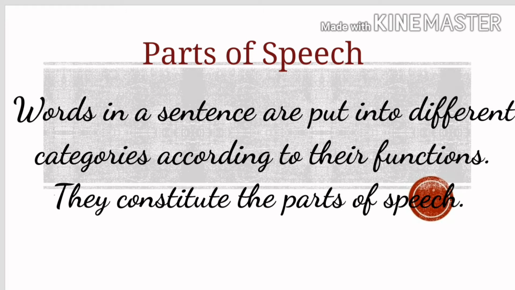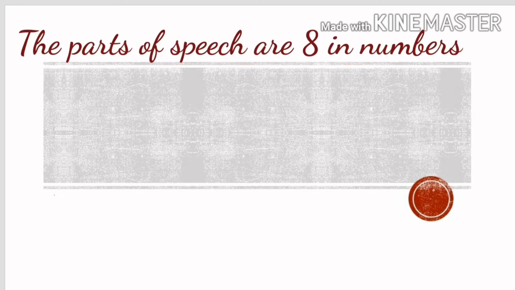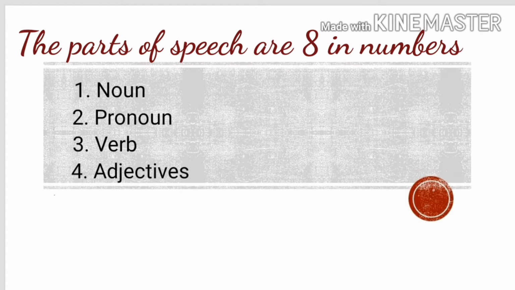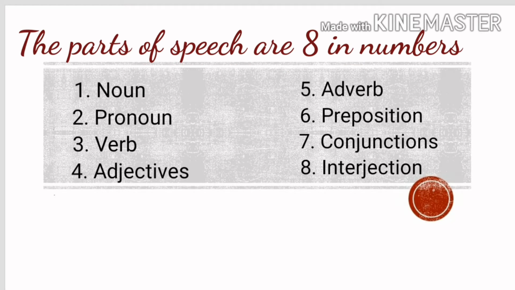Words in a sentence are put into different categories according to their function. They constitute the parts of speech. That means words are divided into different kinds or classes called parts of speech according to their use or according to their task. The parts of speech are 8 in number. First one is noun, second pronoun, third one is verb, fourth is adjective, fifth is adverb, sixth is preposition and seventh is conjunction and last one is interjection.